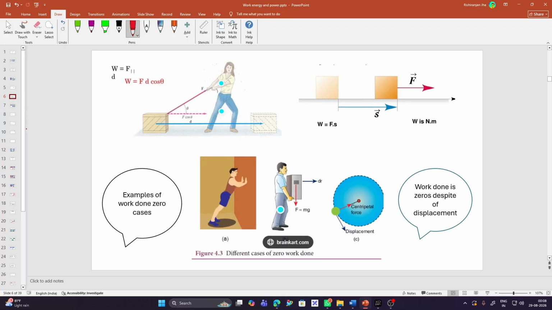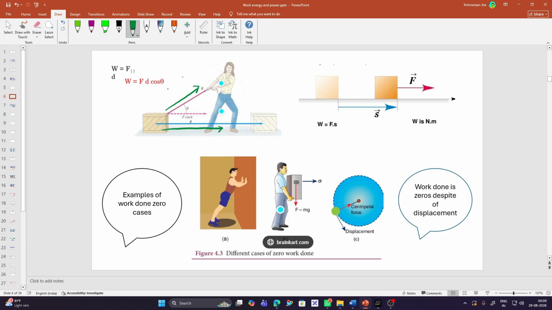Now let's see some cases. In this you will understand why the angle between the force and the displacement matters, right? Here we know that work is equal to force into displacement. See the beauty of this physics. You can see here the girl is pulling this wooden block, and you can see the force applied in the upward direction, and the direction of displacement.